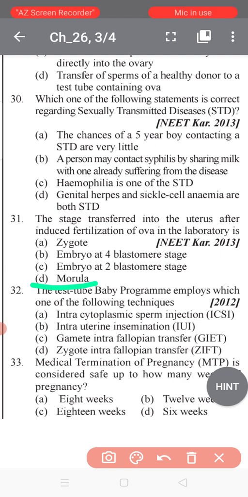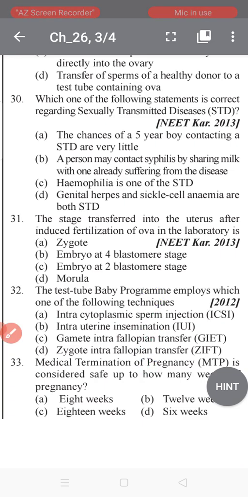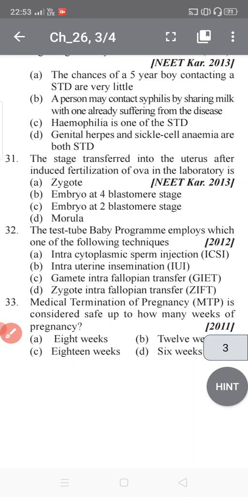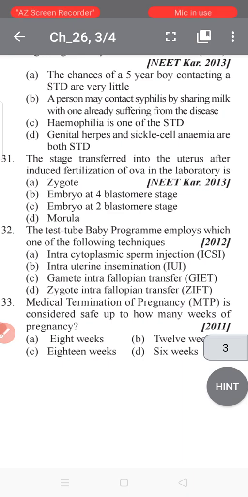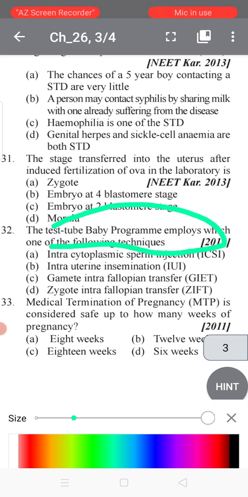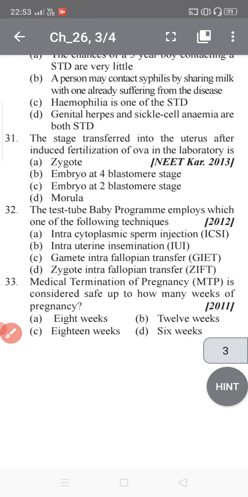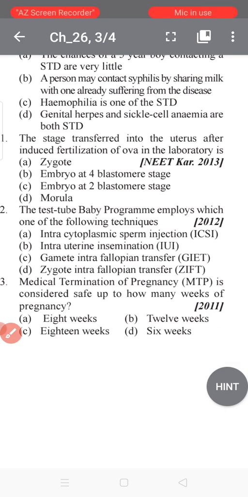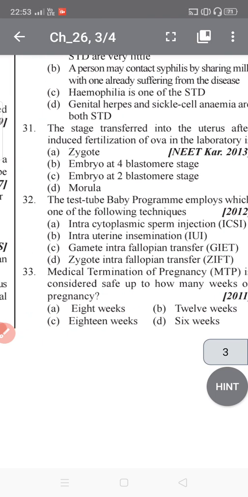So okay student, this is option number D, morula. Now question number 32. The test tube baby program employs which one of the following techniques? Intracytoplasmic sperm injection, intrauterine insemination, gamete intrafallopian transfer, zygote intrafallopian transfer. So what is the best option?